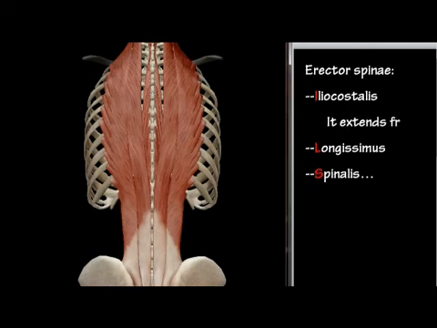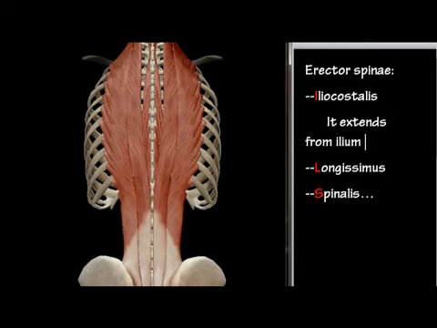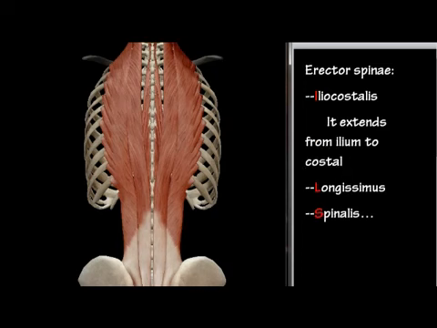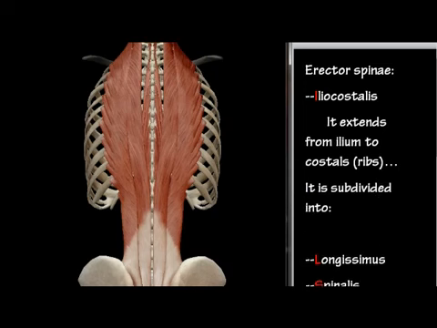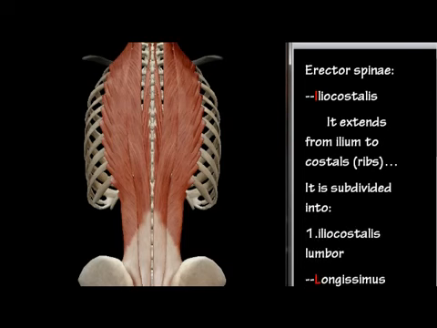Next, let's move on to the iliocostalis. Iliocostalis is the muscle immediately lateral to the longissimus. As the name denotes, it originates from the ilium and inserts into the costals, that is the ribs. The iliocostalis is supplied by the posterior branch of spinal nerves. The iliocostalis is subdivided into three groups of muscles.